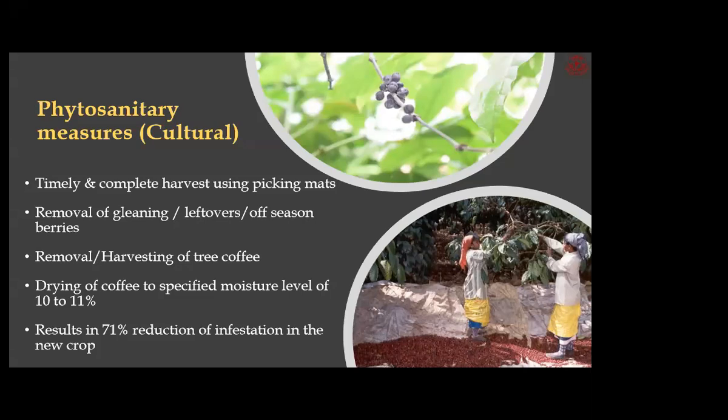Sometimes what happens nowadays is that we are giving the harvesting to outsiders. We don't have enough laborers, so we are giving it on a contract basis. The workers who come to harvest the fruits will not bother about the leftovers or gleanings. So this will act as an inoculum for your next year's crop. This collection of gleanings and leftovers is a very important control measure in terms of berry borer management.